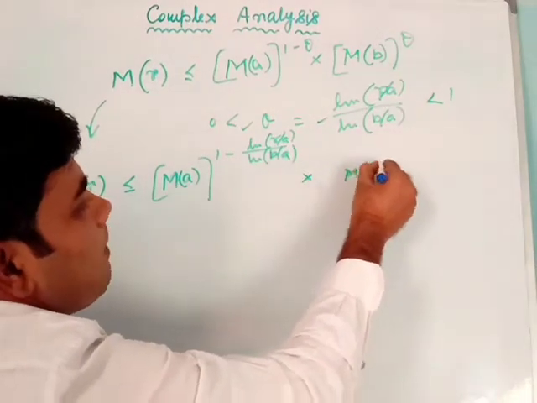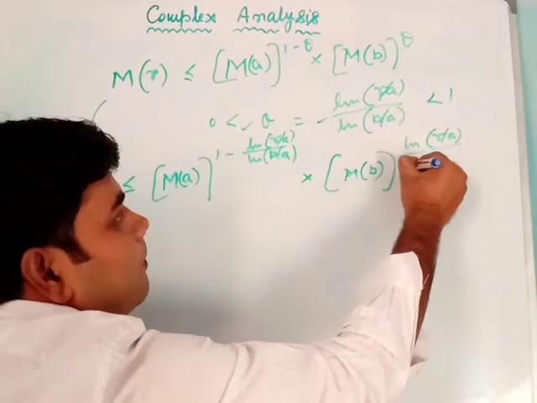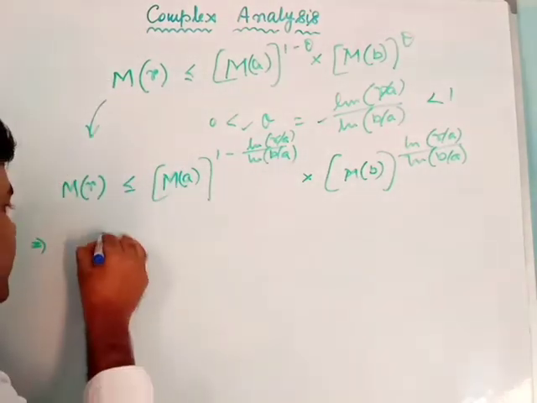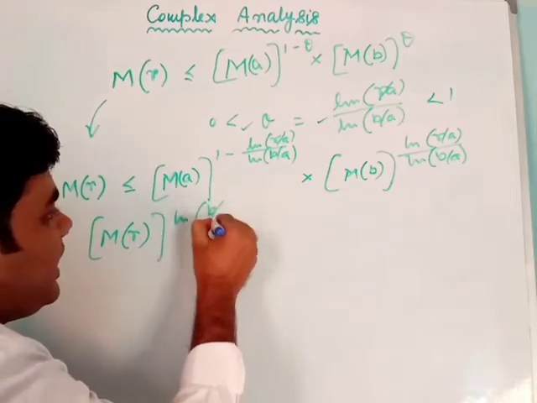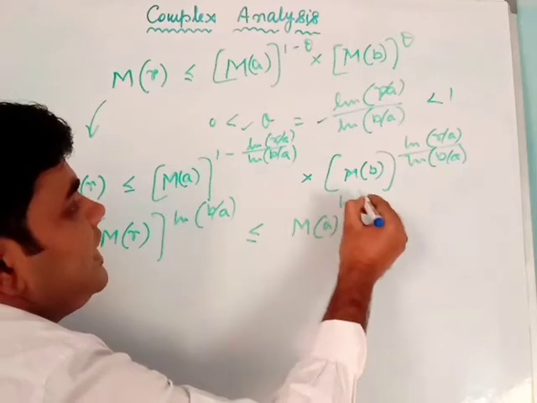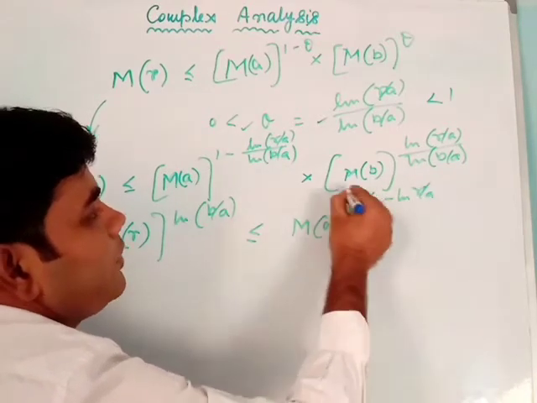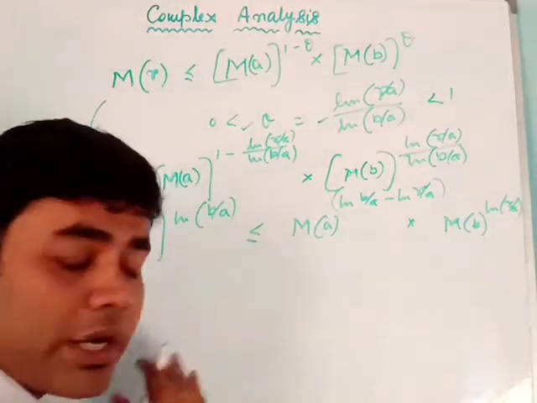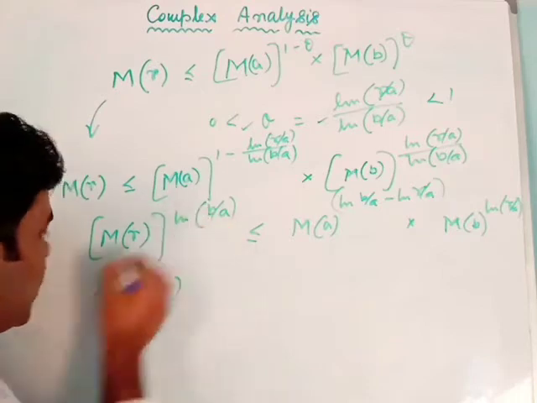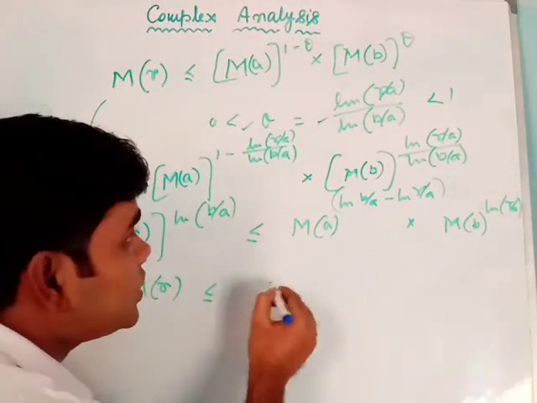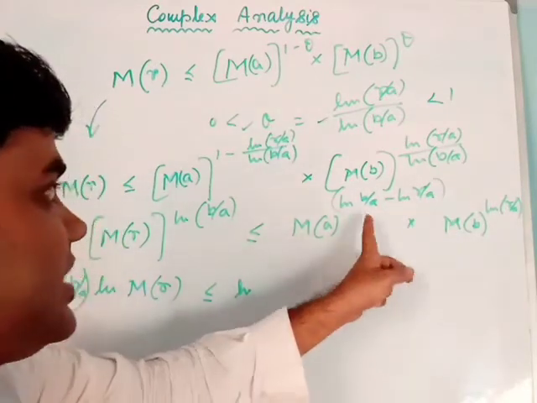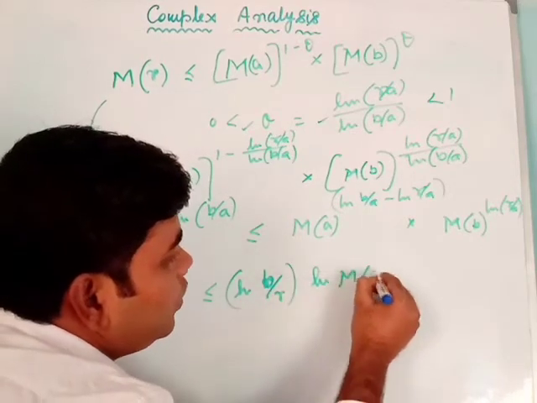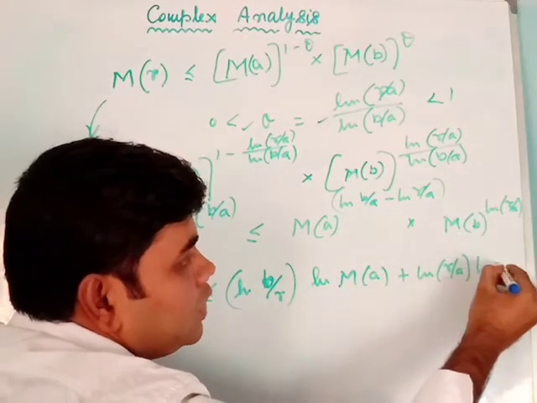into M(b) to the power ln(r/a) by ln(b/a). Now if I raise both sides to the power ln(b/a), we get M(r) to the power ln(b/a) is less than or equal to M(a) to the power ln(b/a) minus ln(r/a), into M(b) to the power ln(r/a). Now if I take logarithm of both sides, ln(b/a) comes down: ln(b/a) ln M(r) is less than or equal to ln(b/a) minus ln(r/a), which gives ln(b/r), into ln M(a), plus ln(r/a) into ln M(b).